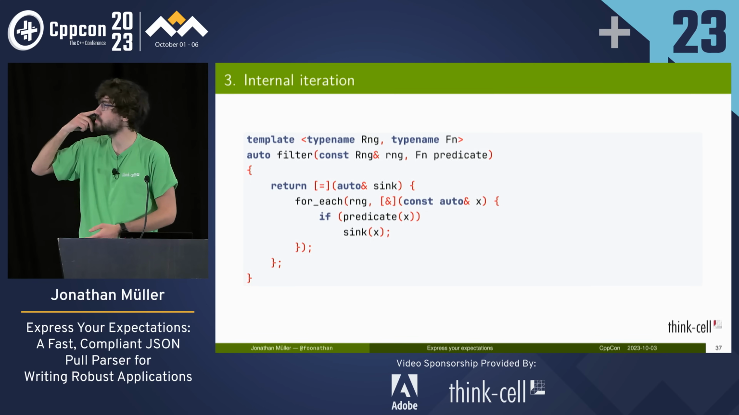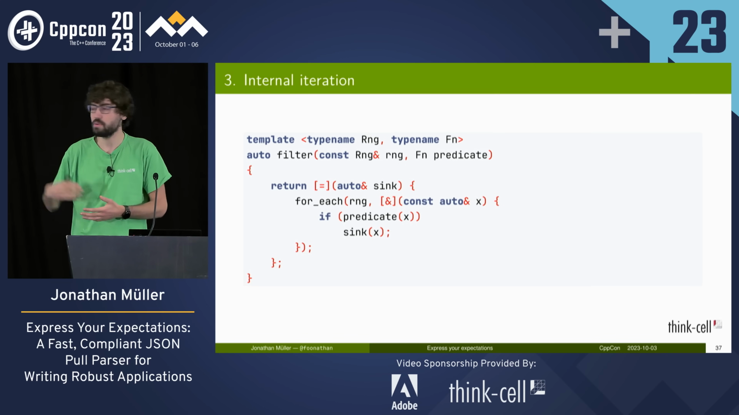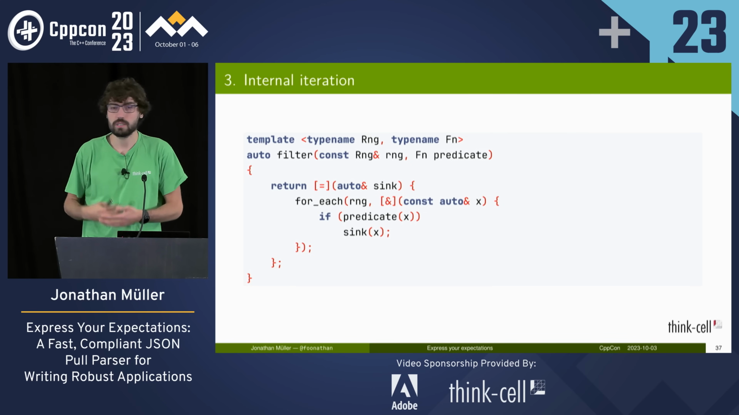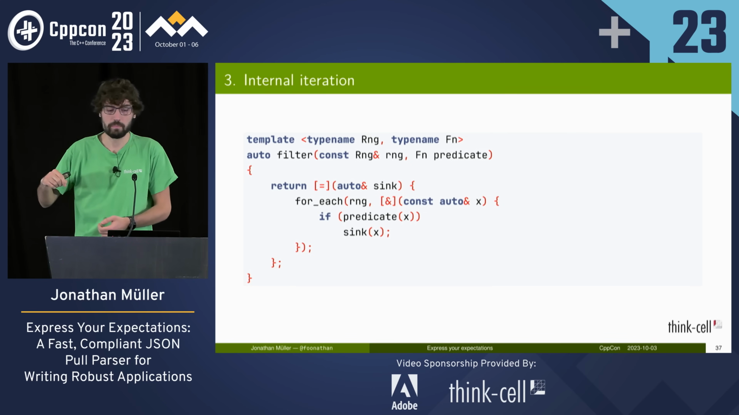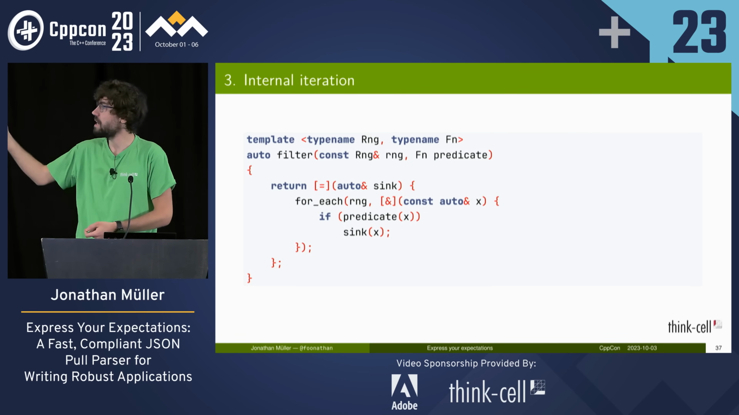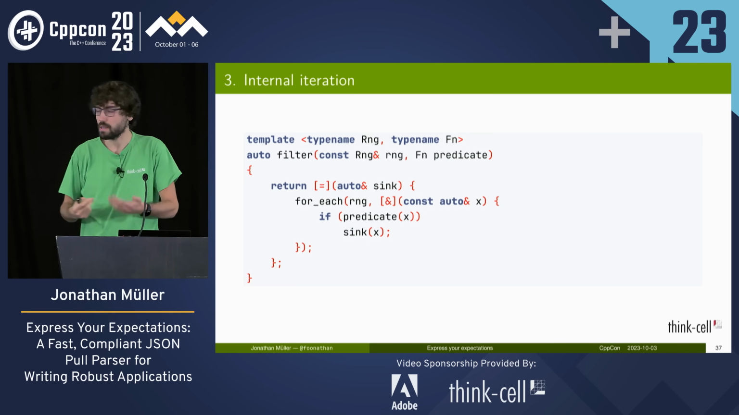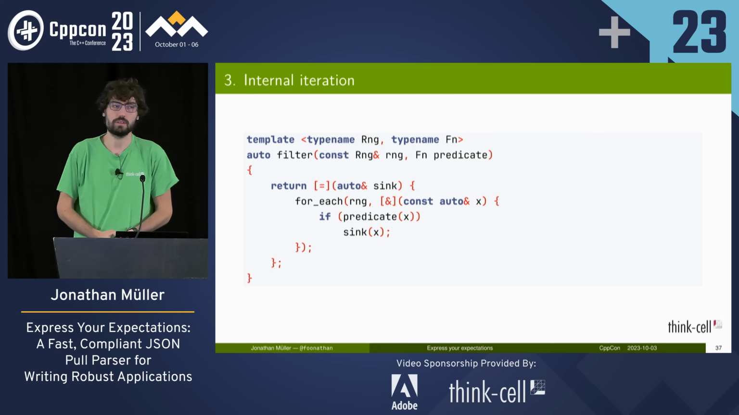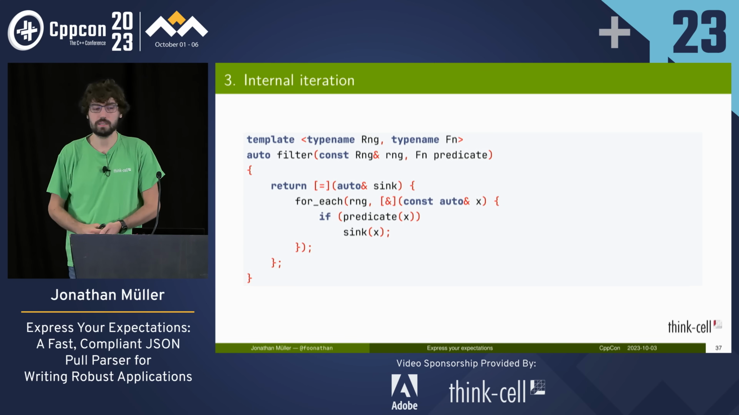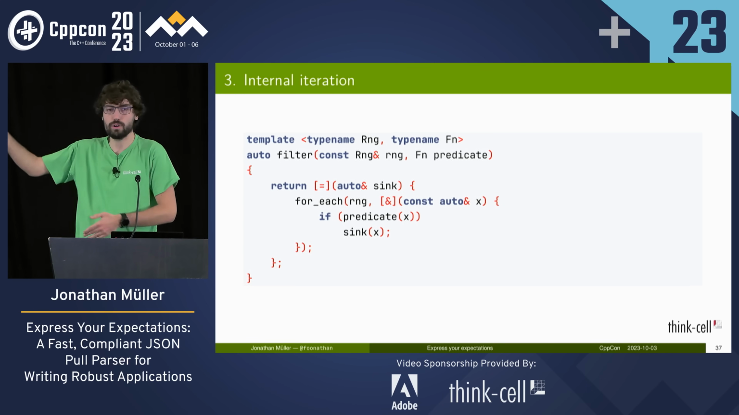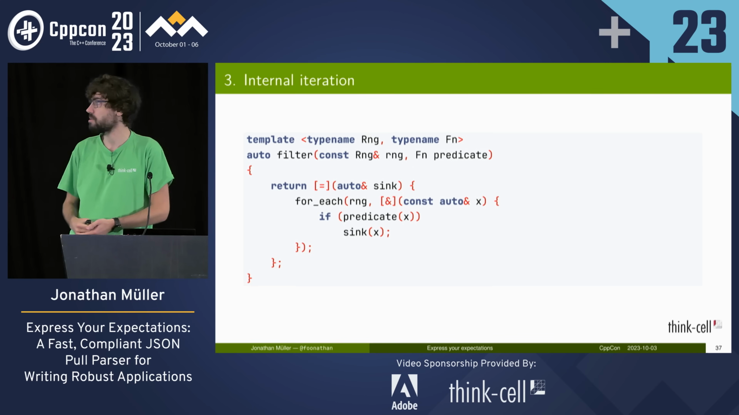So a filter takes a range and a predicate, and it will invoke the sink with only the values where the predicate is true. So it returns a lambda that is given a sink, and then we call for each on the range object, and only forward the values to the sink where the predicate returns true. And this filters values out of the range. It's not a quite complex implementation. We just delegate the actual traversal to the underlying range using for each.